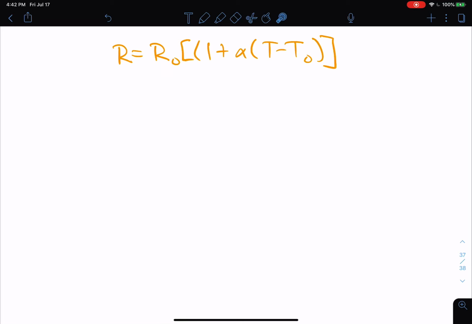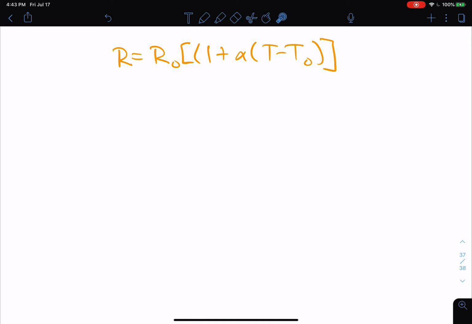R naught, this is the resistance measured at this temperature T naught. So that's a measurement that has to be made at some point, and that's how you get R naught. Alpha, this is the temperature coefficient. It's determined by the material, and it is also measured at a specific temperature. Specifically, it's measured at T naught. So both R naught and alpha are measured at T naught.